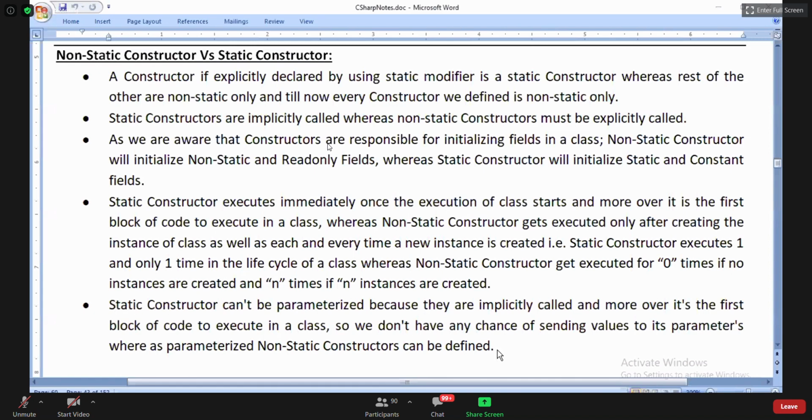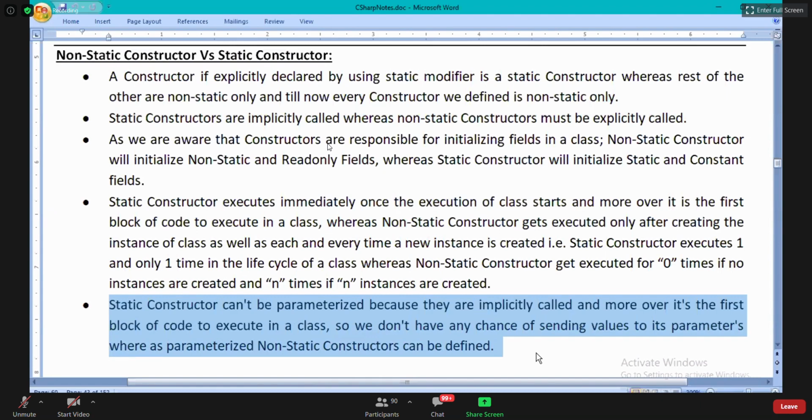Read the last point. Static constructors cannot be parameterized. Why? Because they're implicitly called. I don't have a chance to pass values to them.